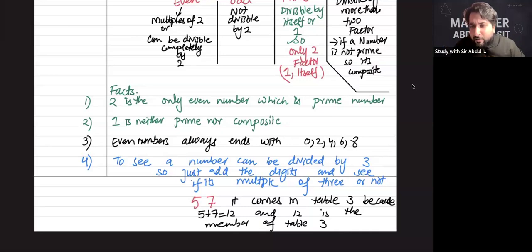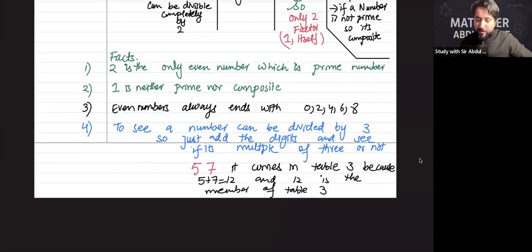But 12 is an even number. Yes, it is an even number, but I'm just telling you how you can easily divide a number, and you want to see whether this number comes in table 3 or not. So what is the procedure? That is the procedure, right, everyone? Any problem so far?